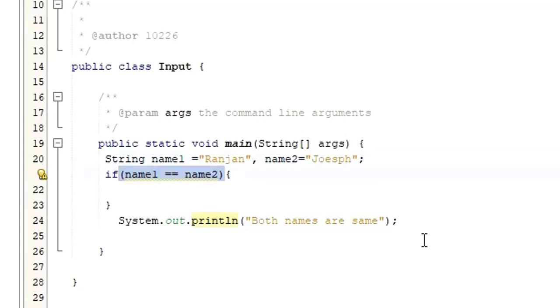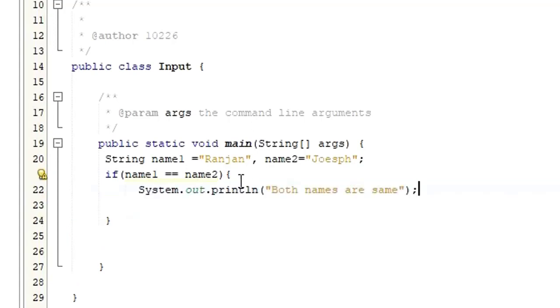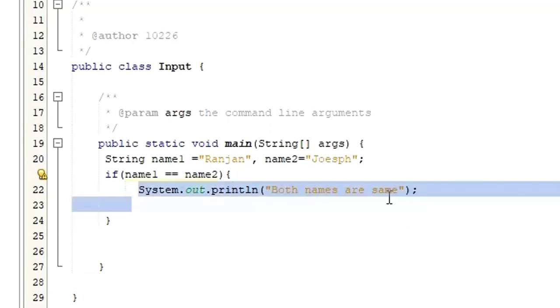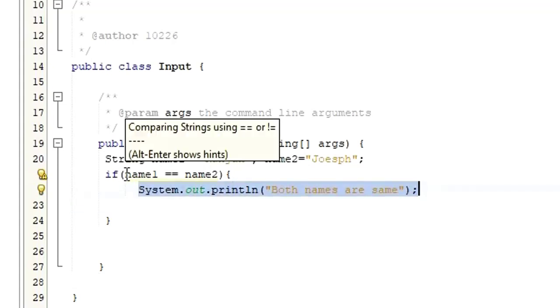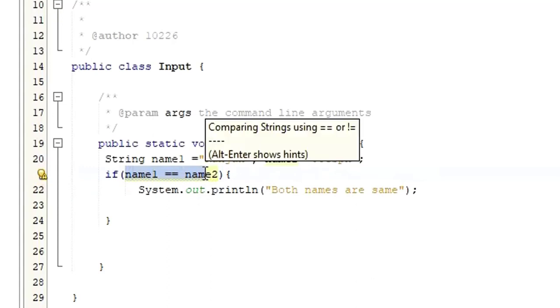Sorry, let me put this one inside this block here, right? I hope I've not opened too many. This one is closing there, this one is closing there, this one is closing. Okay, it's right. So now I'm going to compare name1 with name2 as a condition. If this condition is true, this block of code is going to be executed. If this condition is false, then nothing would happen, right?